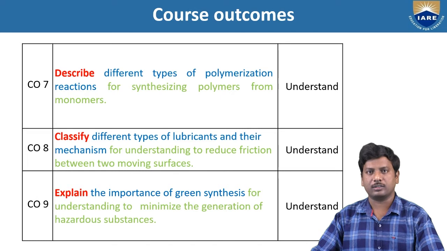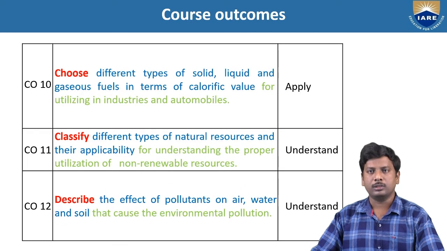Knowledge level is understand. Course outcome 10. Choose different types of solid, liquid, and gaseous fuels in terms of calorific value for utilizing in industries and automobiles. Knowledge level is applied. Course outcome 11. Classify different types of natural resources and their applicability for understanding the proper utilization of non-renewable resources. Knowledge level is understand. Course outcome 12. Describe the effect of pollutants on air, water, and soil that cause the environmental pollution.